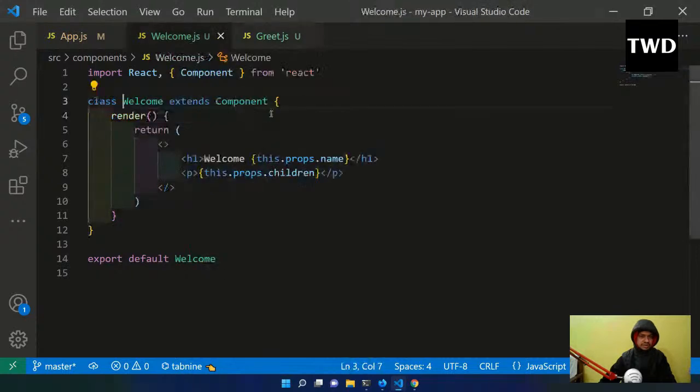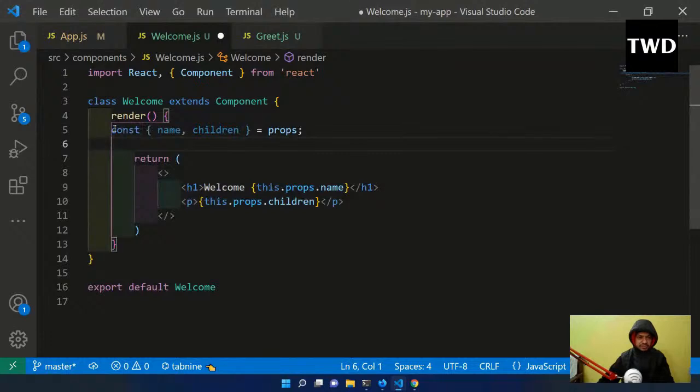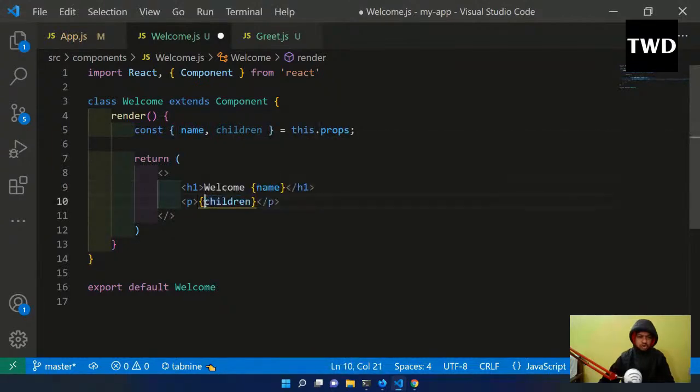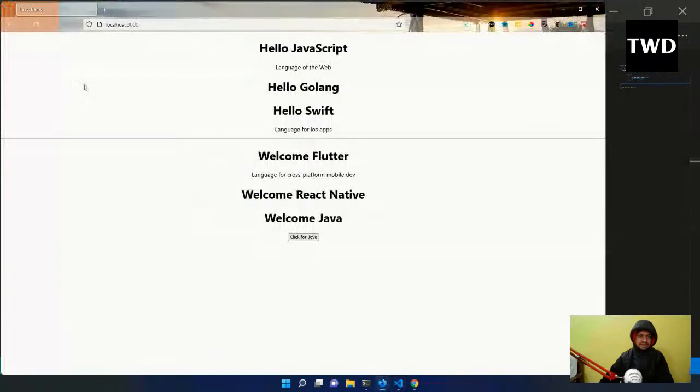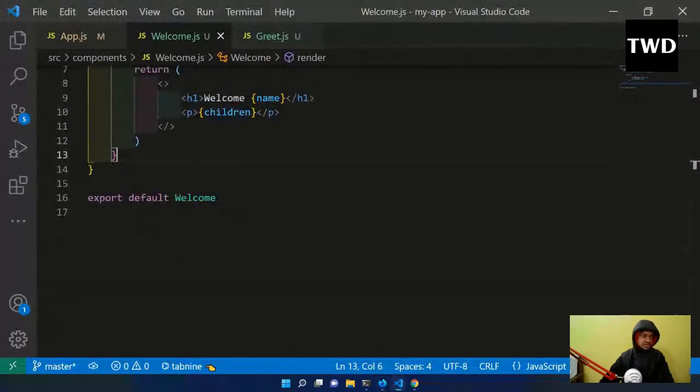So again, I will come here and I will do it here, and it will always go inside the render method. But we don't have this props here. We have this dot props. So actually it is much better in class-based destructuring, because we are going to remove these two things. Okay, so it will become much shorter and much easier to do. So this is much better in class, but generally you find that developers will use it in both of them. So if I go back, nothing will change and I will get no error. So these are known as destructuring.